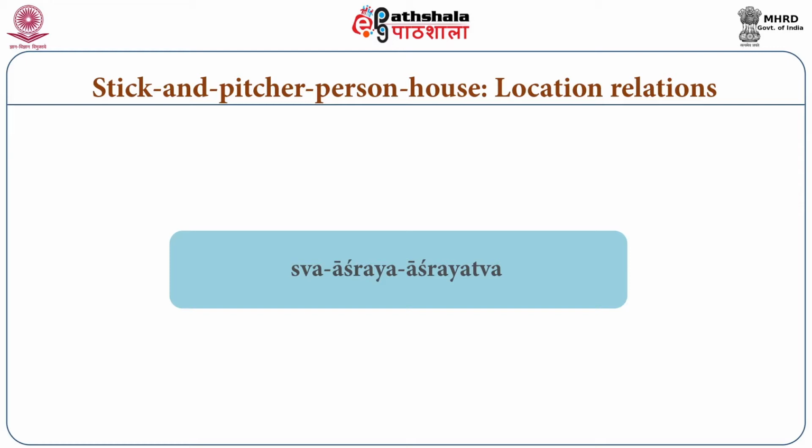In that way you can add more relations, and you will be able to formulate many relations. It is not the case that there should be only two steps; there could be an infinite number of steps, a long number of steps, and those taken together make one another relation. In the present case, the house becomes the locus of the stick and also of the pitcher indirectly.